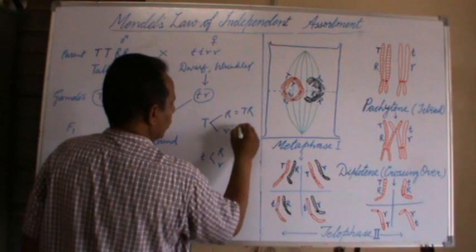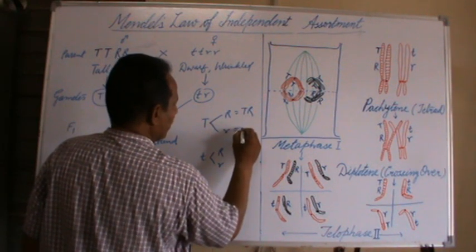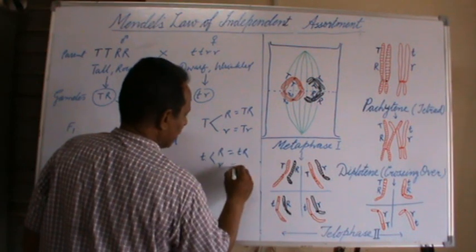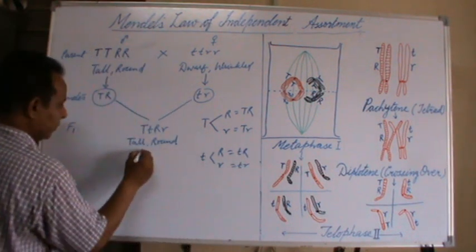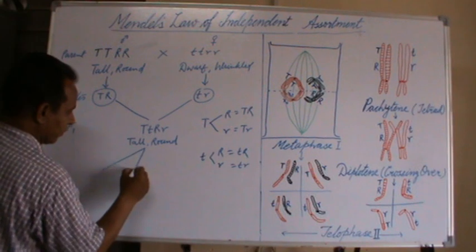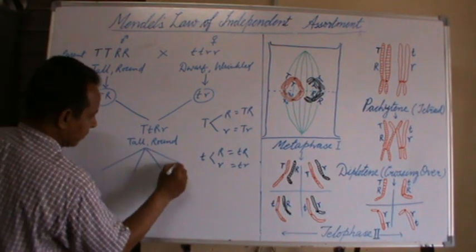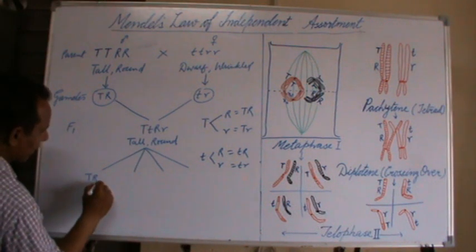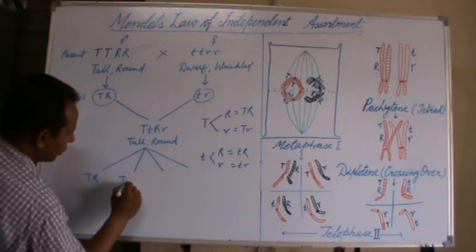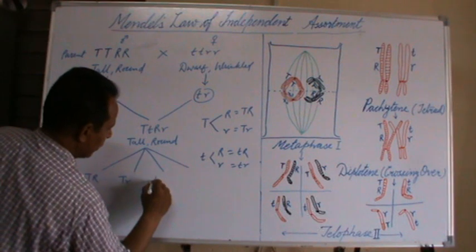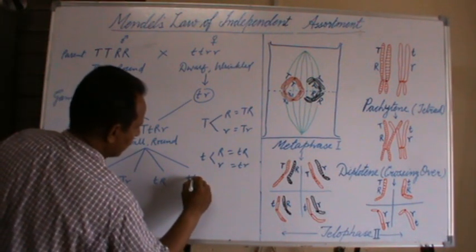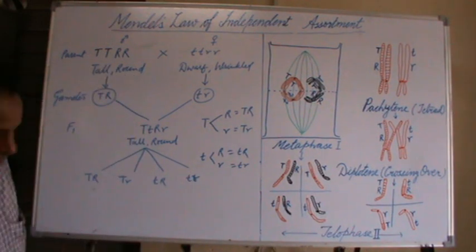So this F1 hybrid produces 4 types of gametes: capital T, capital R; capital T, small r; small t, capital R; and small t, small r.